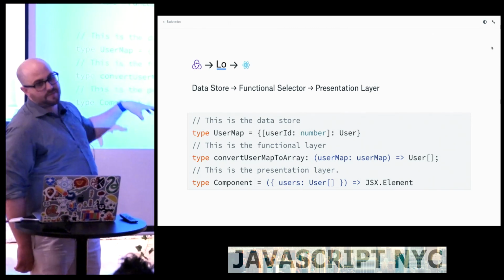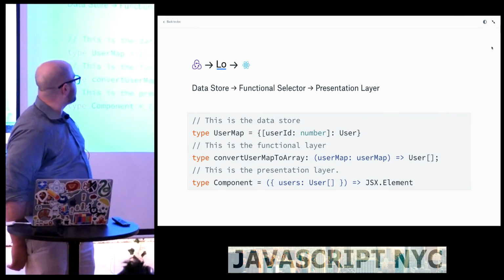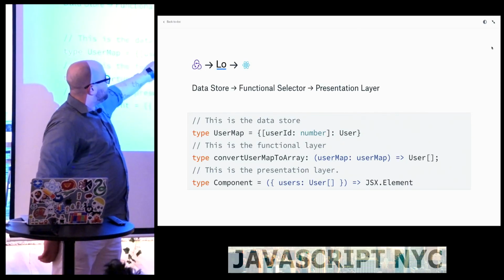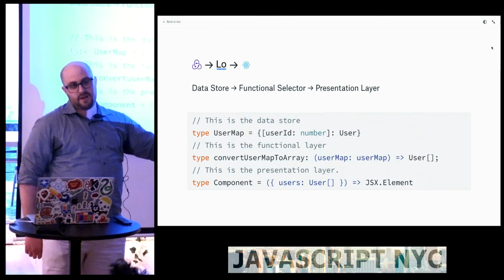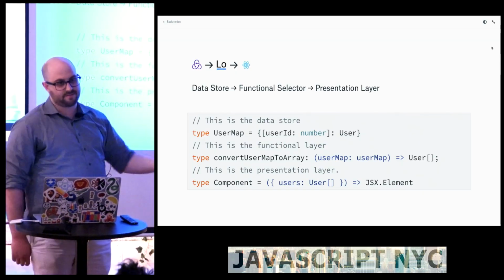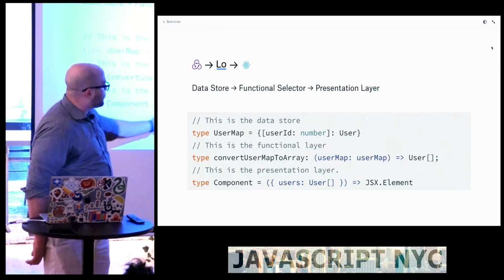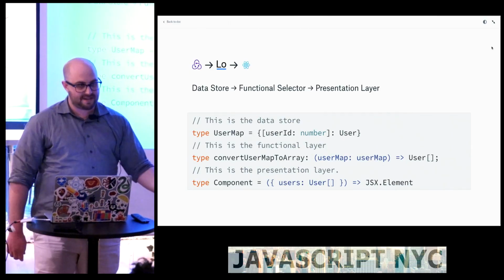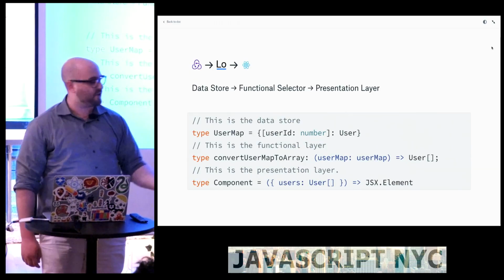So these are some TypeScript types. You don't need to be too familiar with TypeScript. Basically, I'm storing in my data store a map of users keyed by ID, which we would commonly want to store that way for constant lookup. And then in the actual component, I want to take a list of users, which is just an array of users, so I can spit them out and show them like a picture or whatever it is.